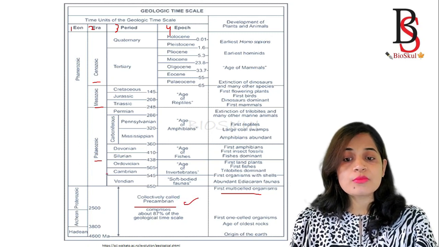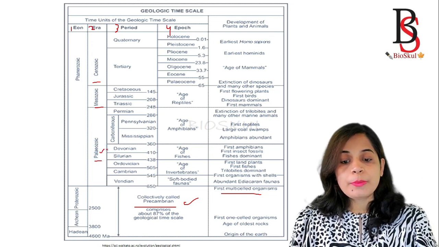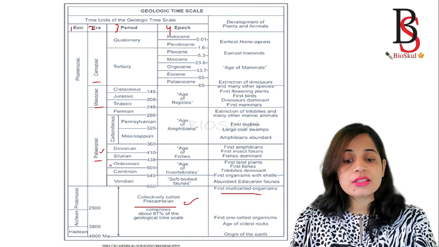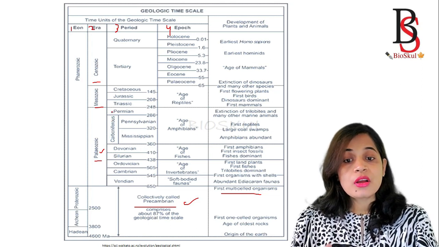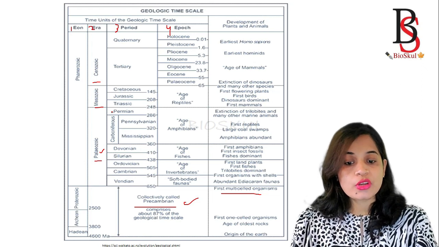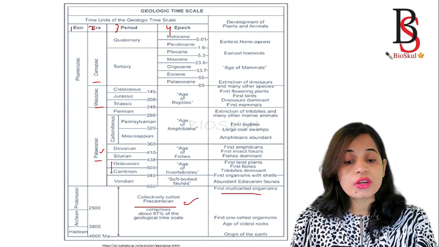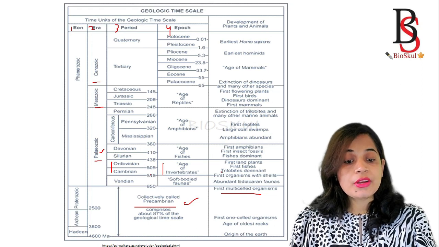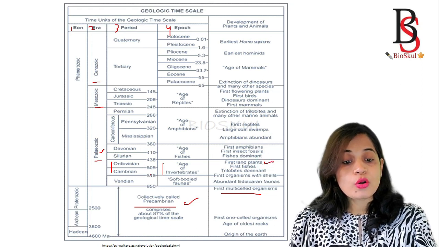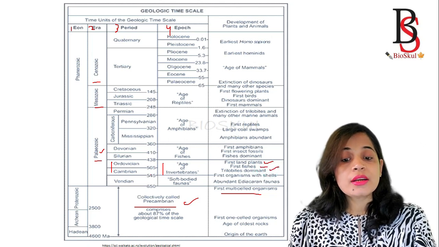Okay, next comes the Paleozoic era, and the Paleozoic era is divided into the periods Cambrian, Ordovician, Silurian, Devonian, Carboniferous and Permian. And now we will see the dominant life forms of different periods of the Paleozoic era. Okay, the Cambrian period and the Ordovician period together are known as the age of invertebrates.